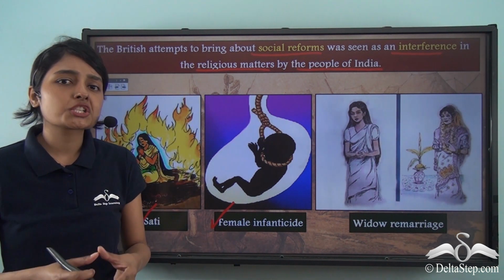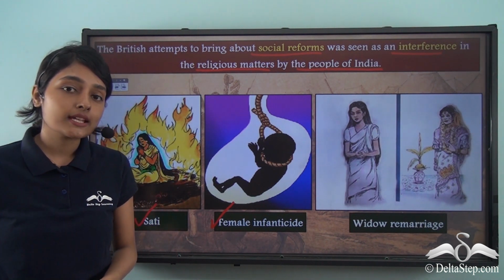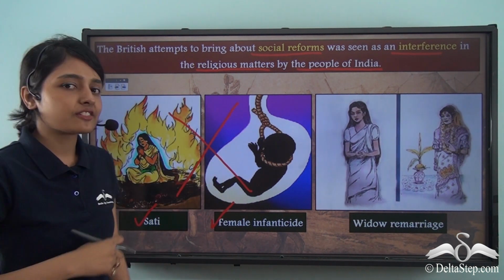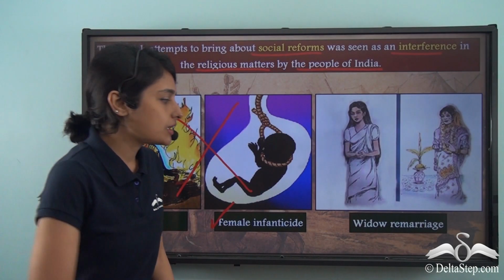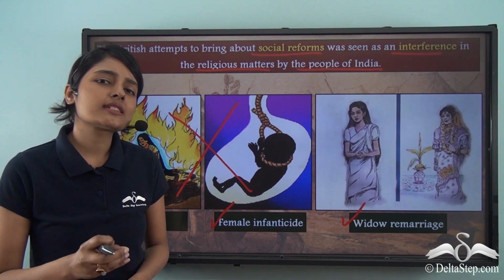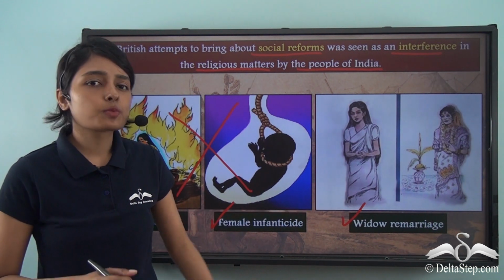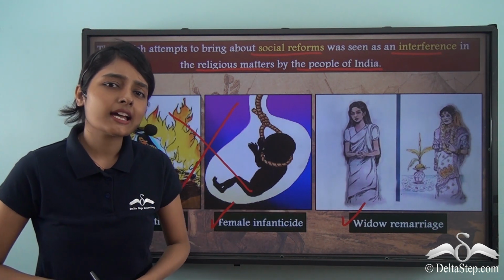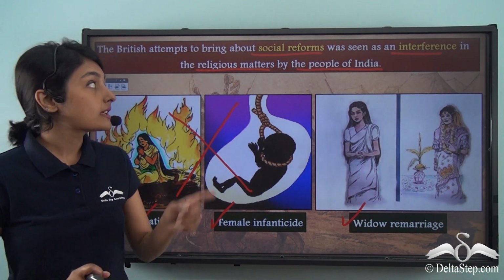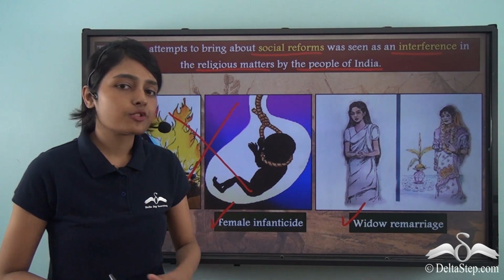But when the Britishers came to the Indian subcontinent, they wanted to bring about social reforms. That is to say, they wanted to stop these oppressive practices. They also wanted to introduce widow remarriage, because earlier on widows were reduced to a state of nothing. After a woman lost her husband, the widows were compelled to live very miserable lives in the Indian subcontinent, which is why through many social reforms, the Britishers wanted to change this system and introduce widow remarriage.